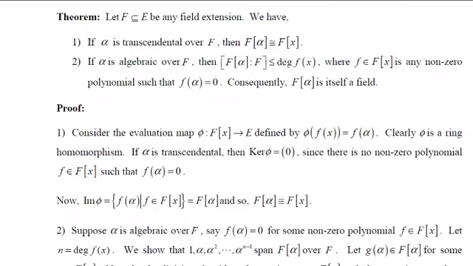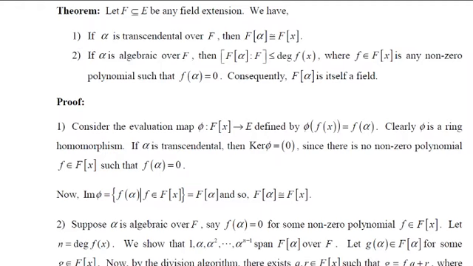Now, remember, there is a condition that r, that is the remainder, should be either 0 or the degree of r is less than the degree of the divisor f. What is the degree of the divisor f? It is n. So the degree of r must be less than n.